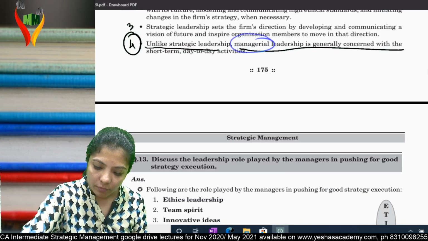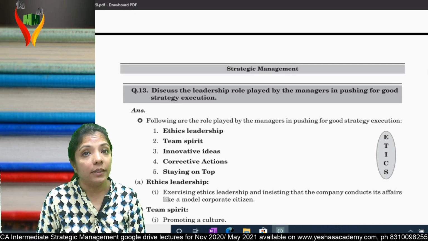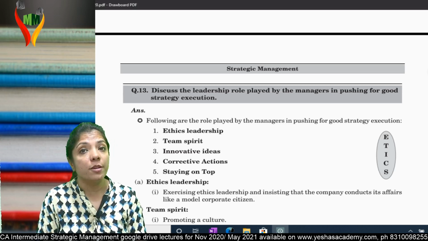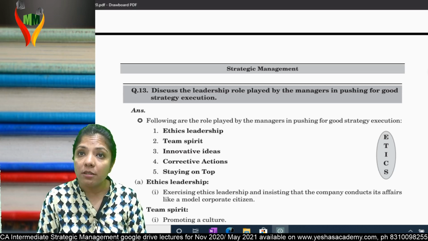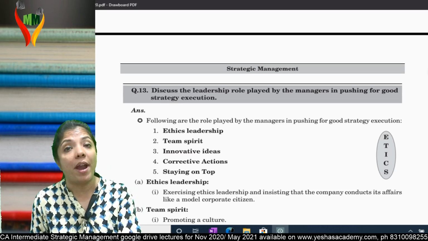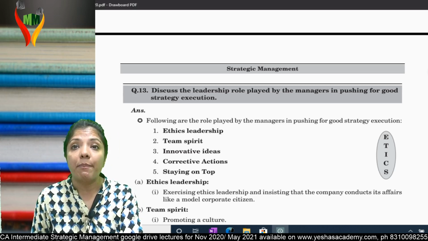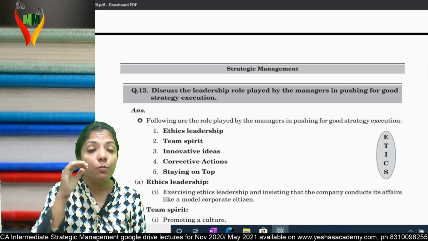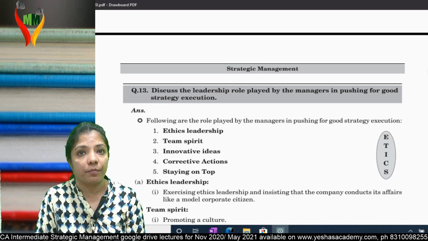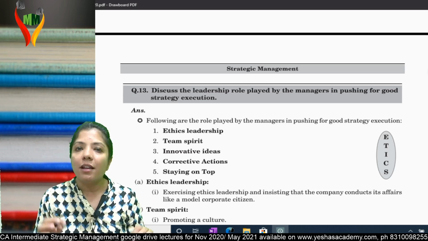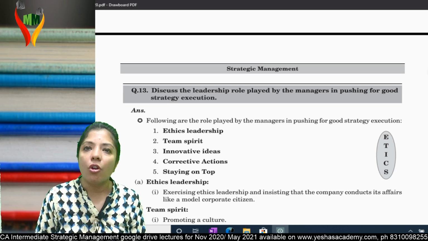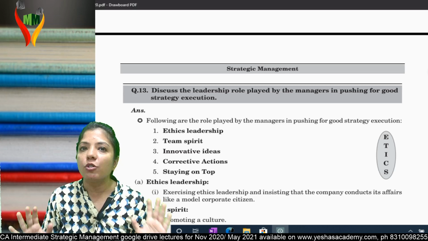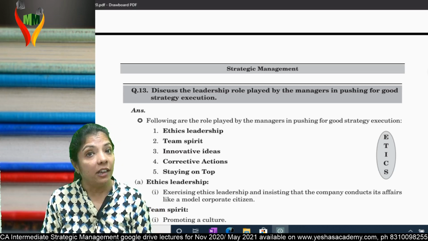Clear? Next, question number 13. Discuss the leadership role played by managers in pushing for good strategy execution. That means what should be done by a manager if they want to smoothly execute the strategy. First, ethical. Until and unless a leader is ethical, you cannot expect a subordinate to be ethical. Ethical leadership.